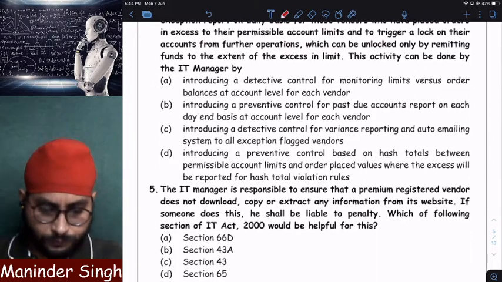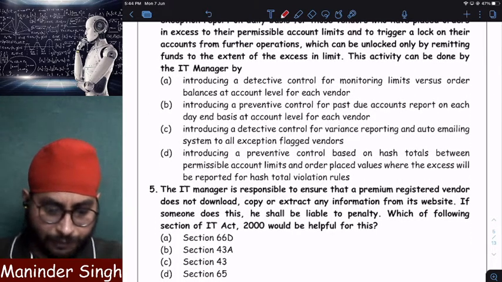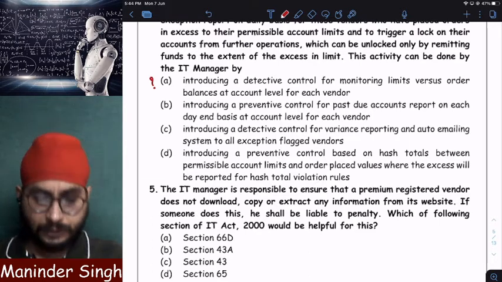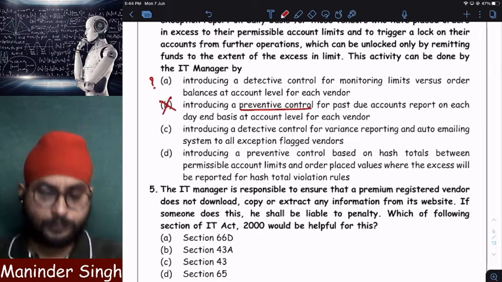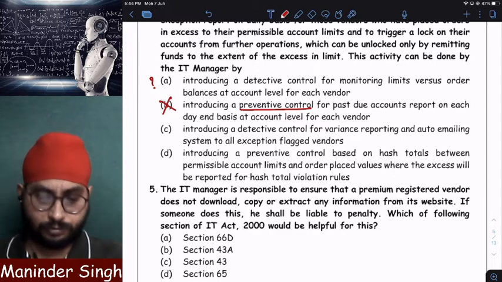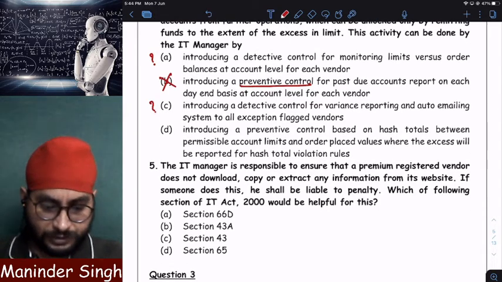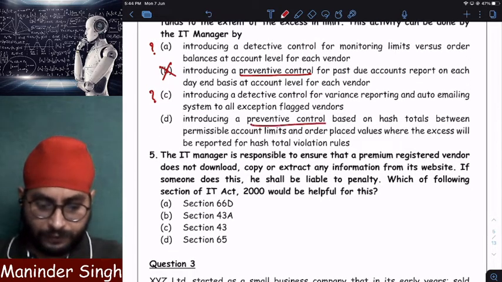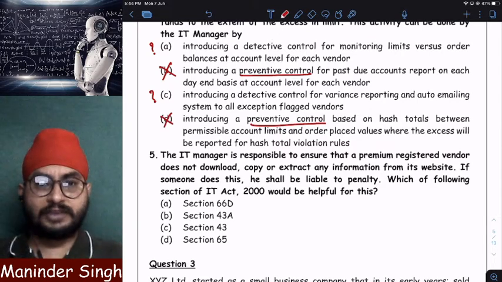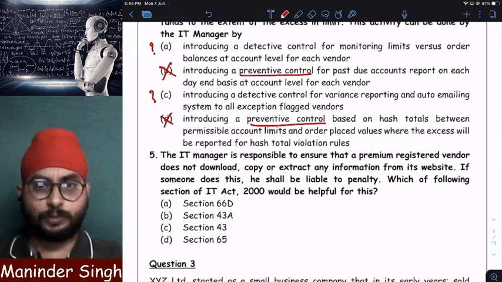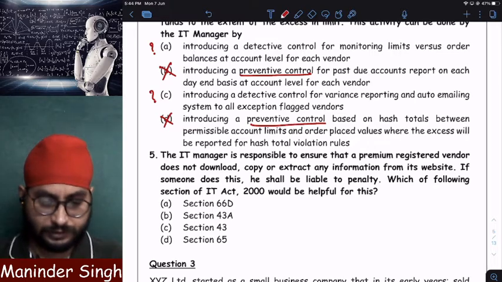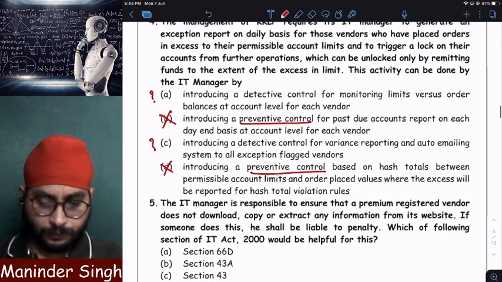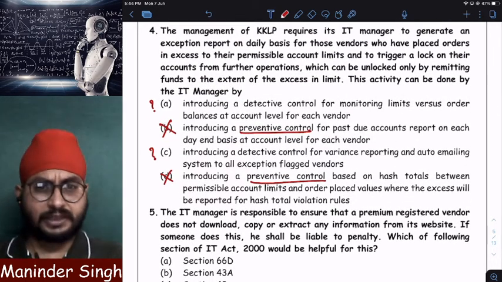So what should be the answer? Detective control. So point number A might be the answer, we don't know. Point number B, preventive control, will not be the answer because it is a detective control, right? So point number C might be the answer. Point number D will not be the answer. So the answer can be either A or C because both are detective controls only. Now let us see which is the correct answer, A or C.